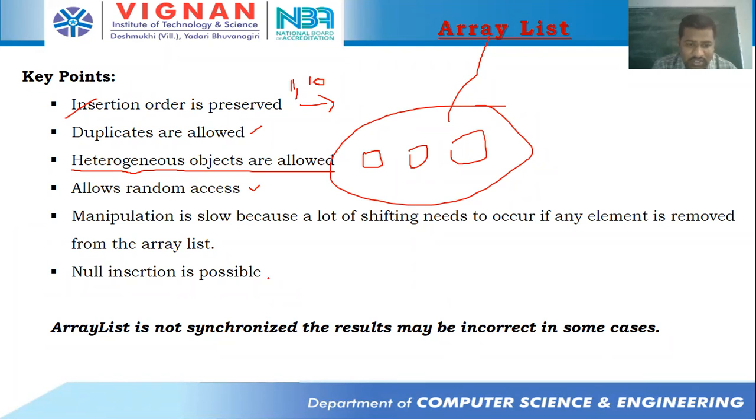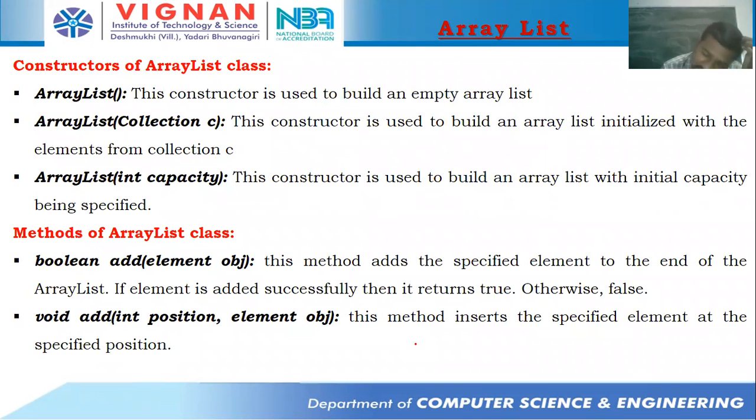And null insertion is possible. That means you can insert string, you can insert integer, you can insert float, and you can also insert null. ArrayList is not synchronized. The results may be incorrect in some cases. I will discuss synchronization later, so don't worry about this. ArrayList is not synchronized and the results may be incorrect in some cases.